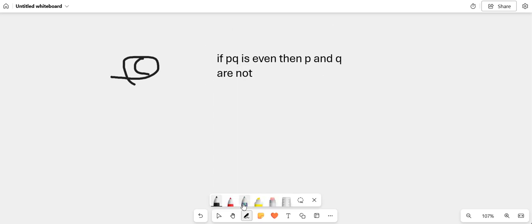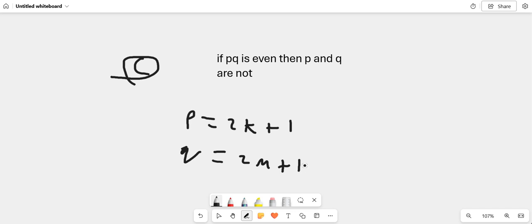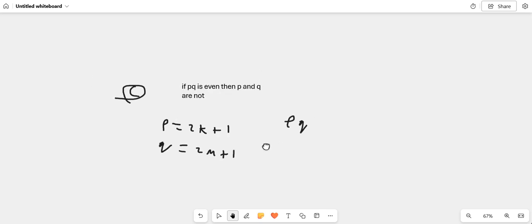So let's call P 2k plus 1, since we're saying that P and Q are odd numbers here. And Q, because we already used up k, I don't really want to use n, we can use m. So 2m plus 1. So therefore, let's times them together now. We need to find PQ and prove that it is going to be even. So let's prove that then.